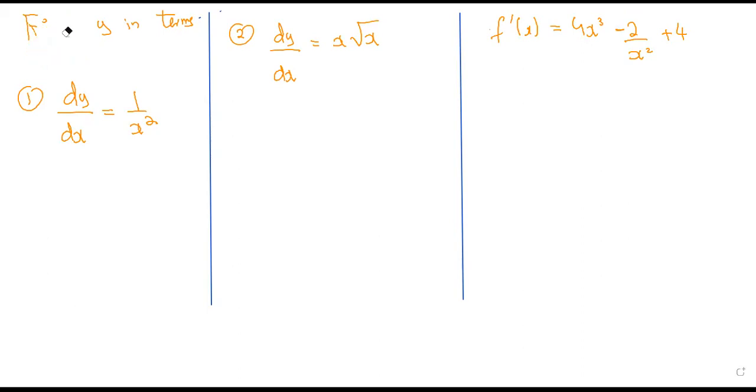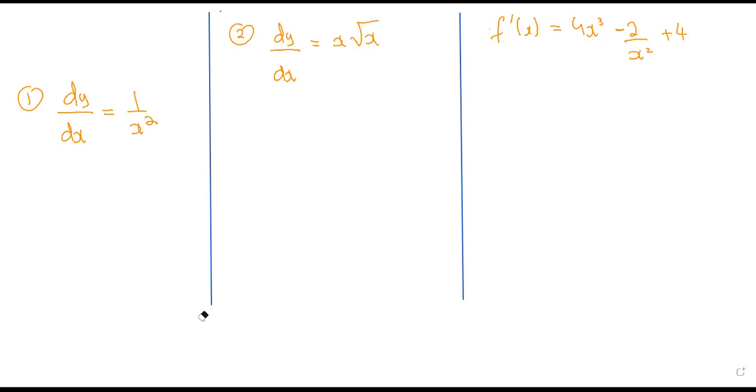I'll just stop this. Okay, you need to find y in terms of x. Basically, the question is to find the original equation of the curve whose derivatives are these. Okay, dy by dx equals 1 by x squared, and then we have 2 other examples. Okay, what exactly is the question? You need to find the equation of the original curve whose derivative is 1 by x squared.